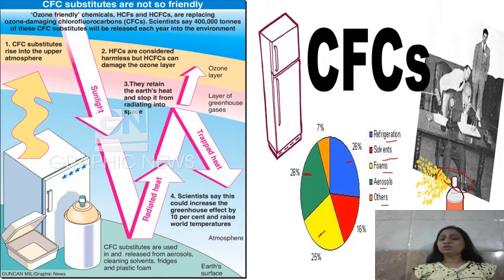So we should use the refrigerator and the aerosol very judiciously. Okay, we should not overuse them because they are responsible for the increase in the CFC, because of which the ozone layer gets affected, and because of that the harmful sun rays are directly trapped inside the atmosphere of the earth.